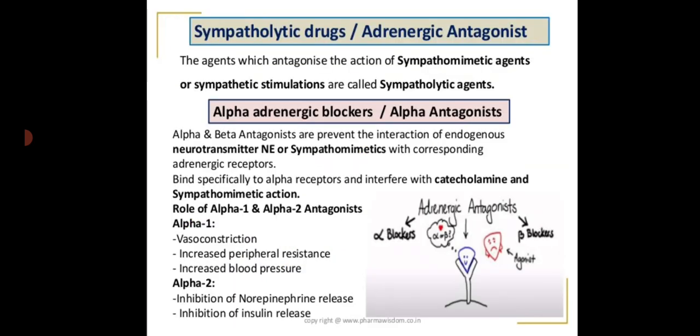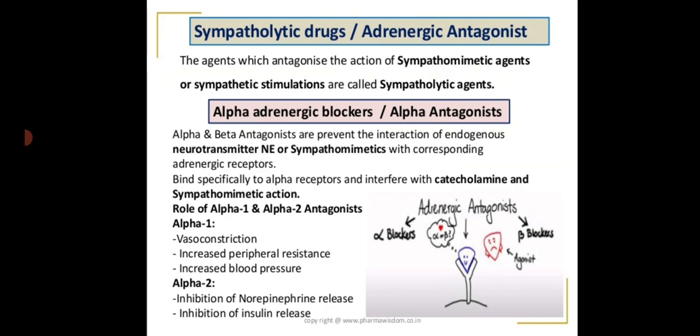Coming to the second category, that is the sympatholytic drugs or the adrenergic antagonists. The agents which antagonize the action of sympathomimetic agents or the sympathetic stimulations are called the sympatholytic agents. They are classified into two: alpha adrenergic blockers and the beta adrenergic blockers.